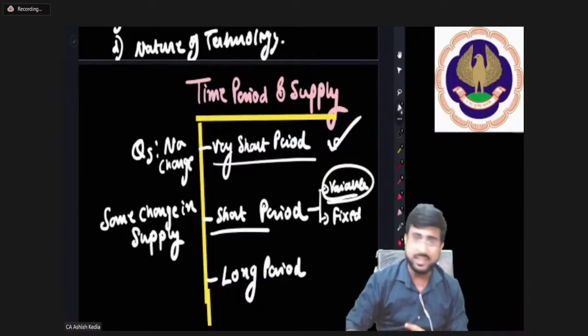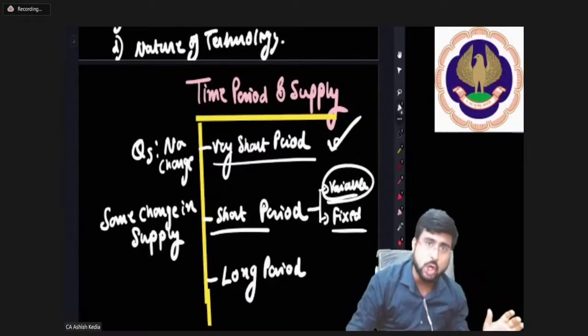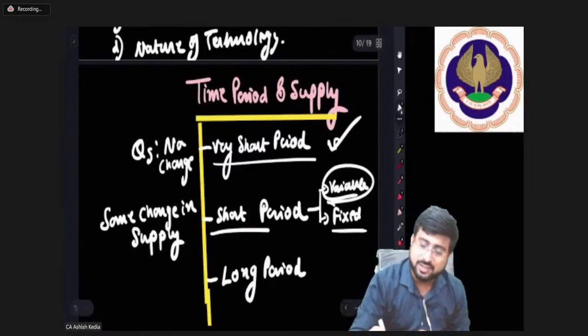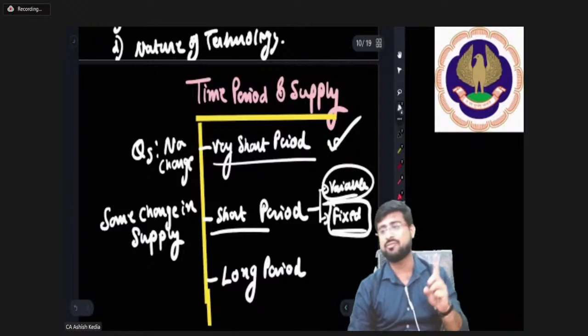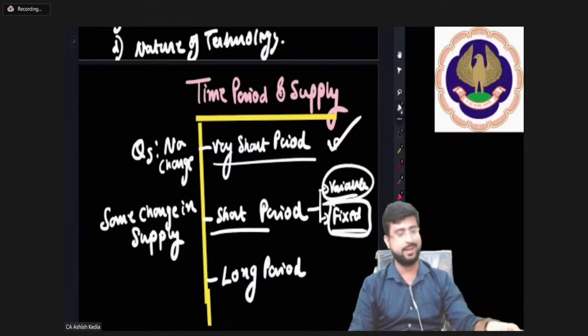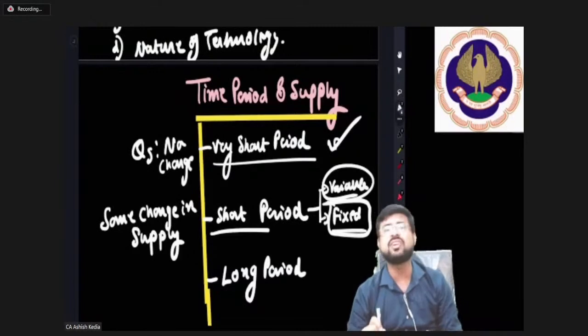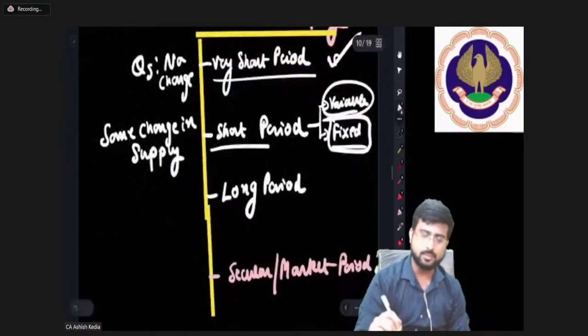But you see, in this 7 days period, I cannot buy a new machine. I cannot install a new machine. So therefore, there are some factors which are fixed, while some factors of production are variable. So there can be some change in supply, not entirely, but some definitely. Moving on.